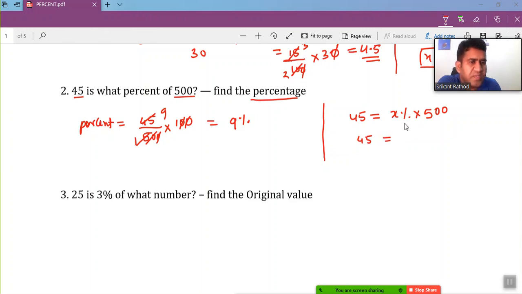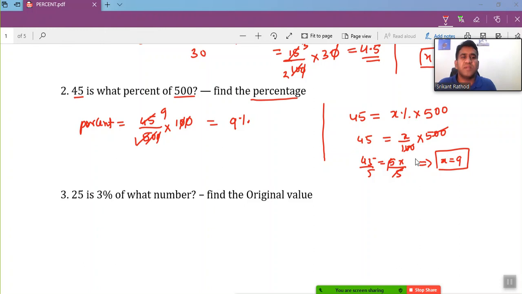Before that, a percentage of x can be converted into a number like x over 100, times 500. So simplify here, this 0 goes, this 0 goes, we get 45 is equivalent to 5x. So I need to solve for x. So divide by 5, divide by 5. So the value of x is again 9. So that is representing 9% of the value, right? Okay.